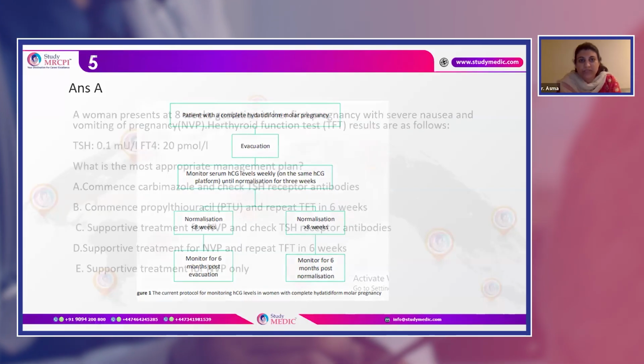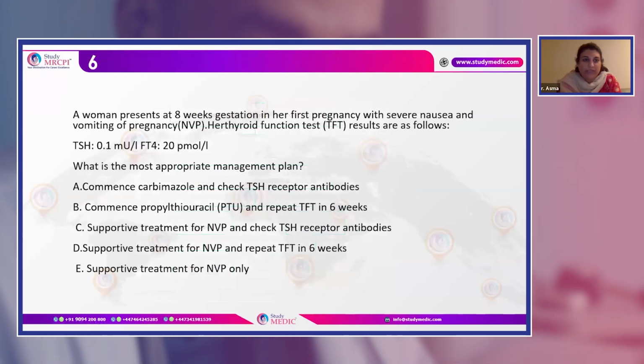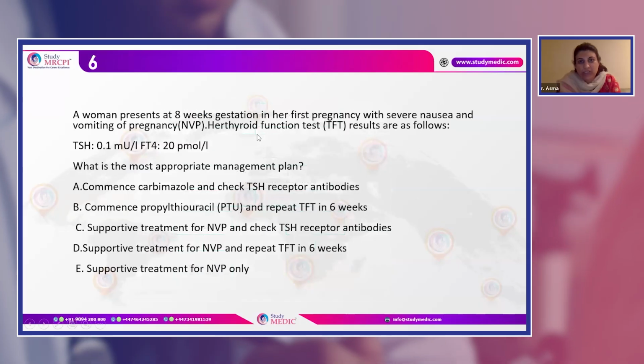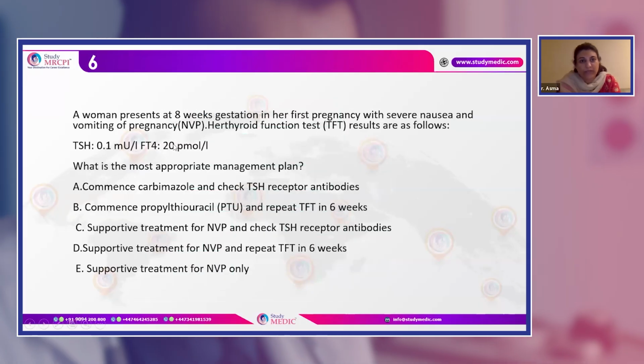Now here, question number 6: a woman presents at 8 weeks gestation in her first pregnancy with severe nausea and vomiting of pregnancy.